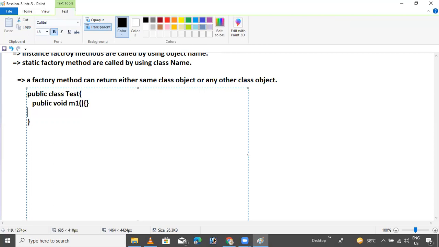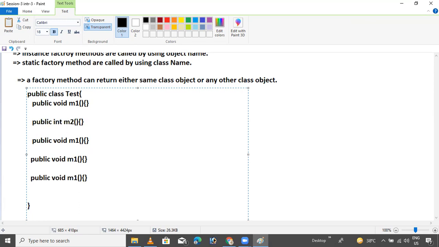One method, and copy, paste. These are methods like public int, where the return type is int, m2 method.